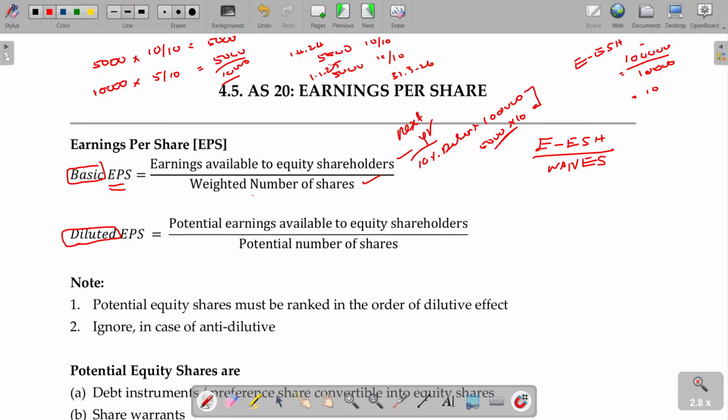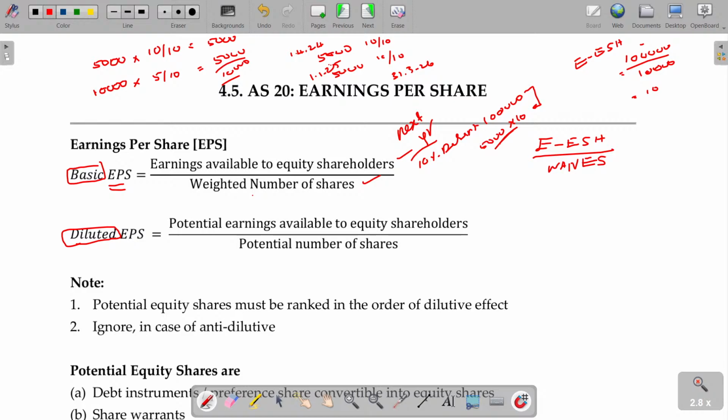Then he will tell, no problem, the reason is this one. I have converted the debenture into equity shares, so they are also climbing. Then the denominator value is increasing. That's the reason. If this is the reason, you could have told me already, so I may be careful investing. So you have to give the awareness that the 10 rupees you earn this year may not be available next year due to some reasons.